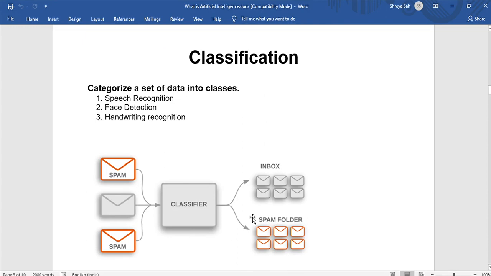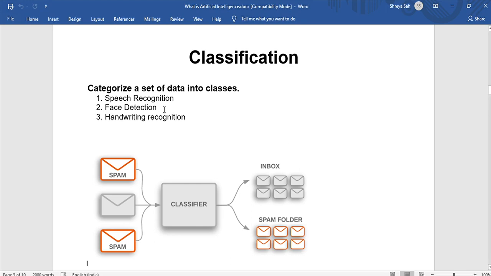Moving further, we see examples of classification. To help you understand classification better, we have taken three examples. One is speech recognition. Suppose we have Alexa, or in iPhones we have Siri. All these AI assistants recognize speech. This is an example of classification. They can tell whether our voice is different from other people's.